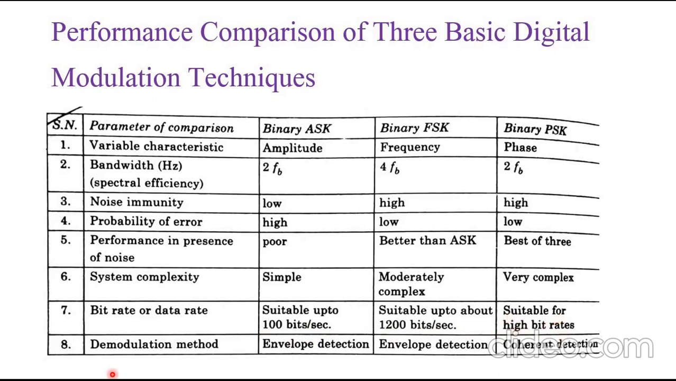Now let's see the demodulation method. The demodulation method of binary ASK is envelope detection, and binary FSK is also envelope detection, but for binary PSK, the demodulation method is coherent detection. So these are the basic parameters of comparison of binary ASK, binary PSK and binary FSK.